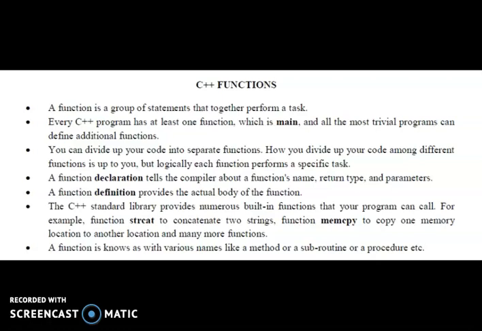For example, the function strcat to concatenate two strings, and memcpy to copy one memory location to another memory location, and many more functions. A function is known by various names like a method, subroutine or procedure.